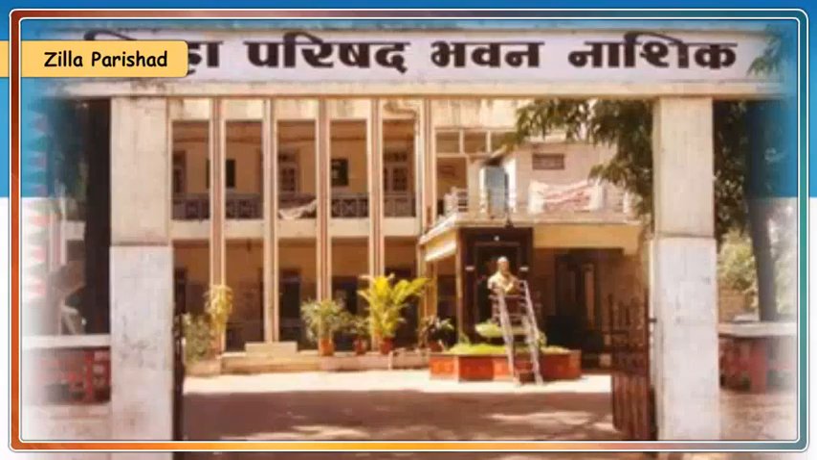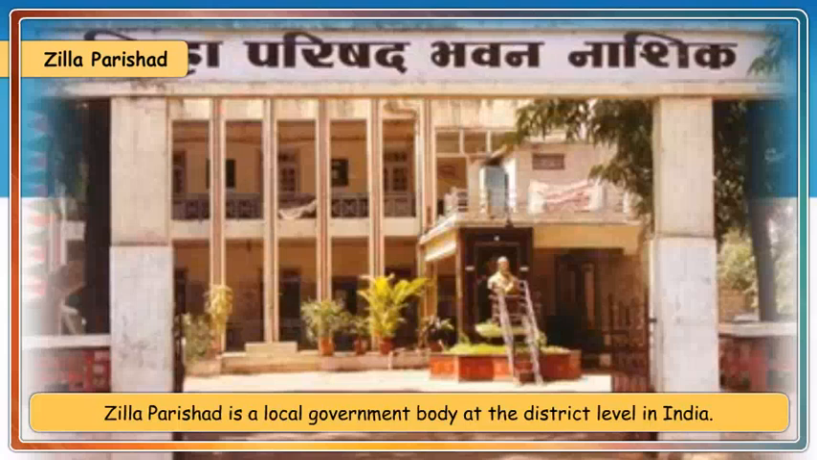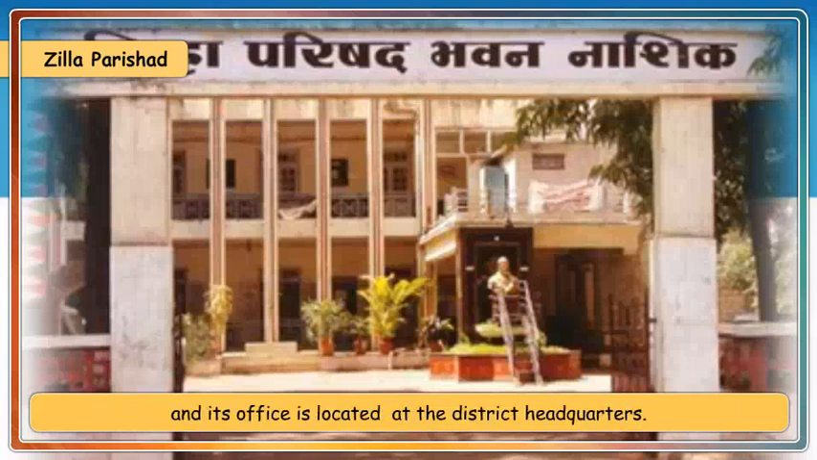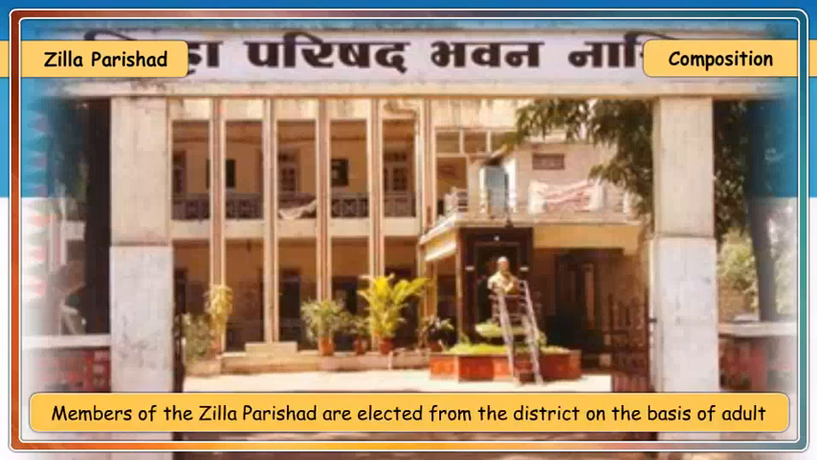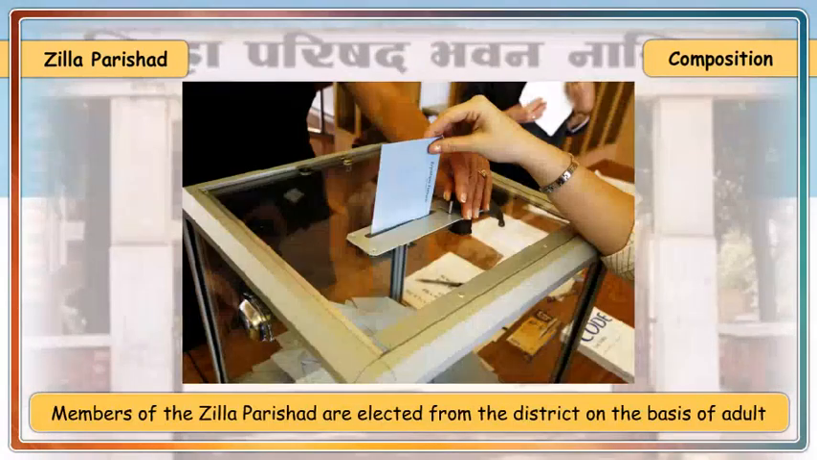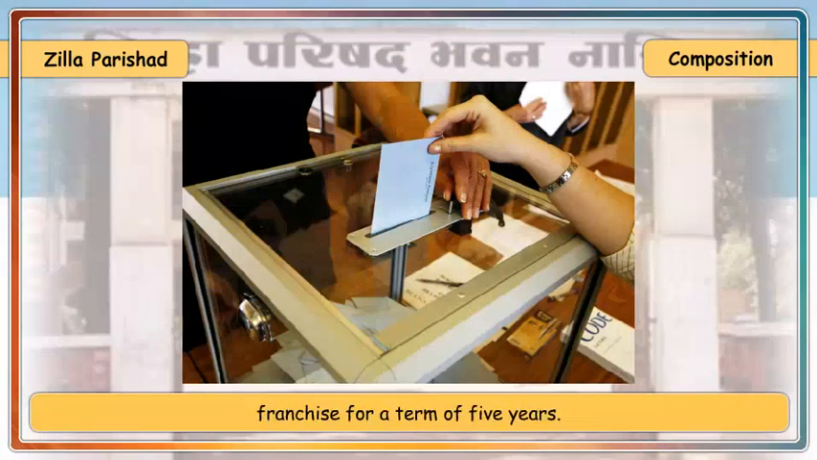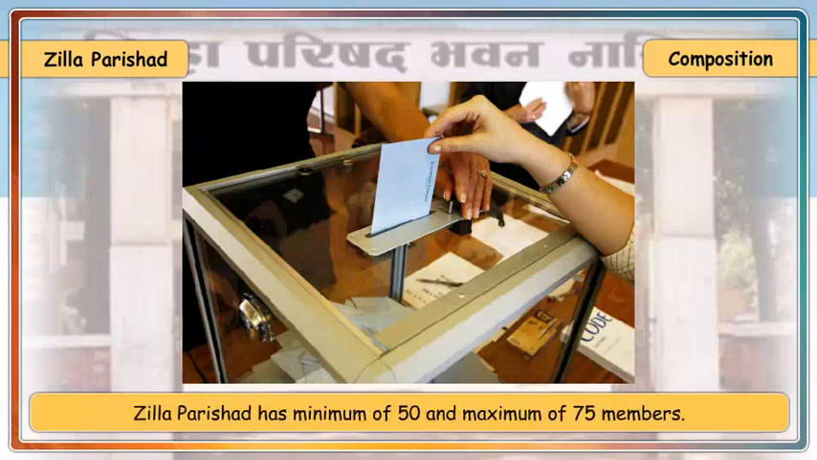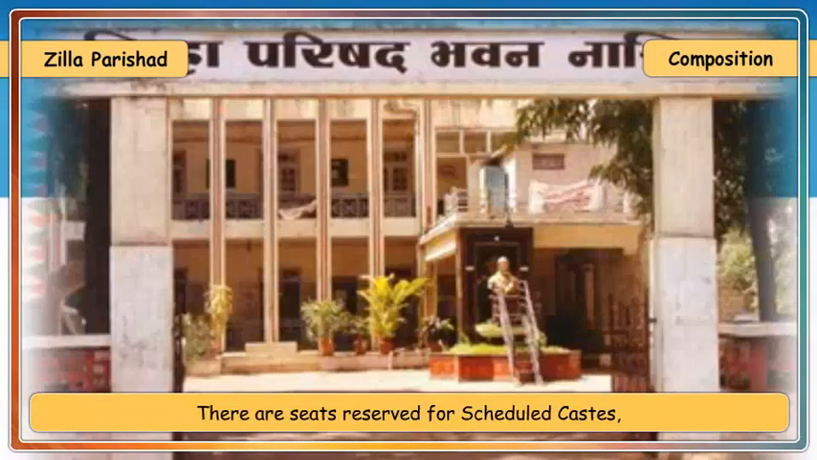Jila Parishad. Jila Parishad is a local government body at the district level in India. It looks after the administration of the rural area of the district and its office is located at the district headquarters. Composition. Members of the Jila Parishad are elected from the district on the basis of adult franchise for a term of 5 years. Jila Parishad has a minimum of 50 and a maximum of 75 members. There are seats reserved for scheduled castes, scheduled tribes, backward classes and women.